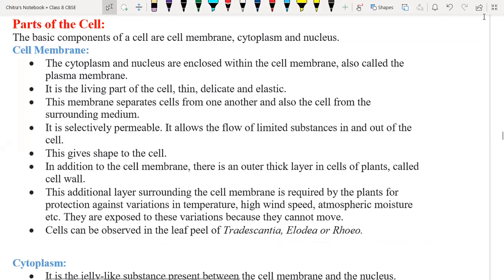Okay, students, now we are going to start today's session and we'll discuss the parts of cell. You know what is cell? It is a structural and functional unit of life. Is it?